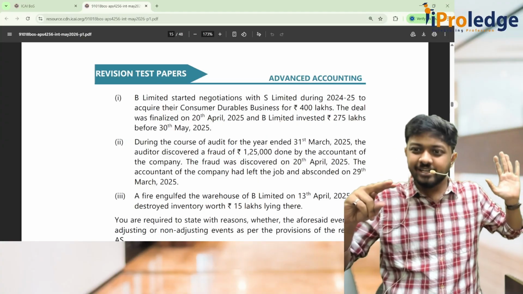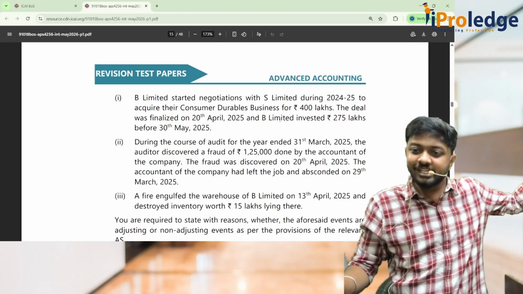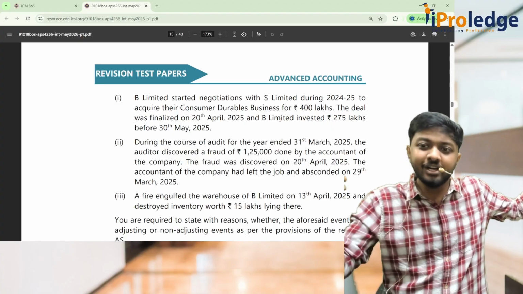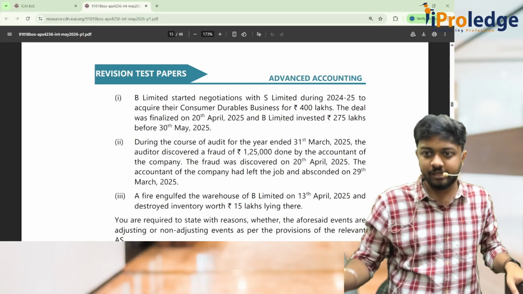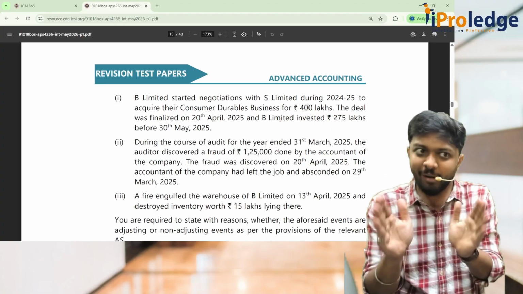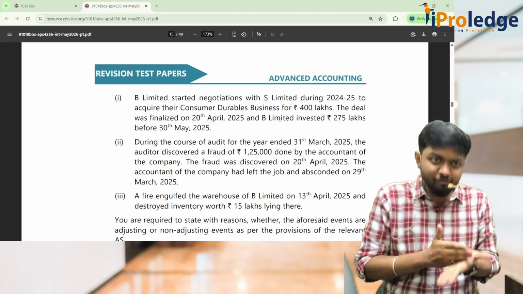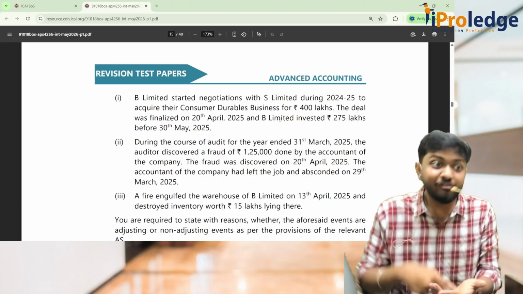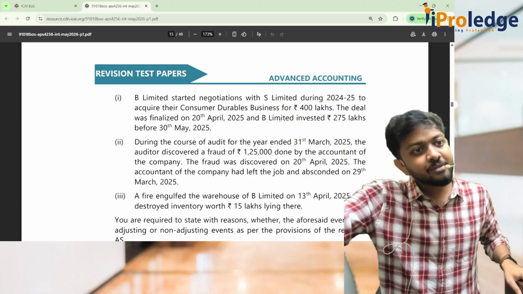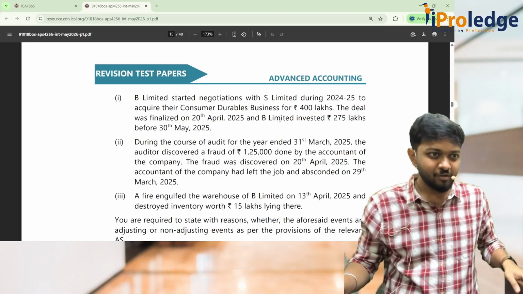So generally we will adjust these estimates, because we would have used that information to find out accounting estimates. Later I'll come to know about the correct thing, and I will adjust it. But tell me, will we apply the same rule for transactions? No. If a transaction happens before the end of the year, you have to record it before the end of the year. If the transaction happens after the end of the year, you have to record it after the end of the year.